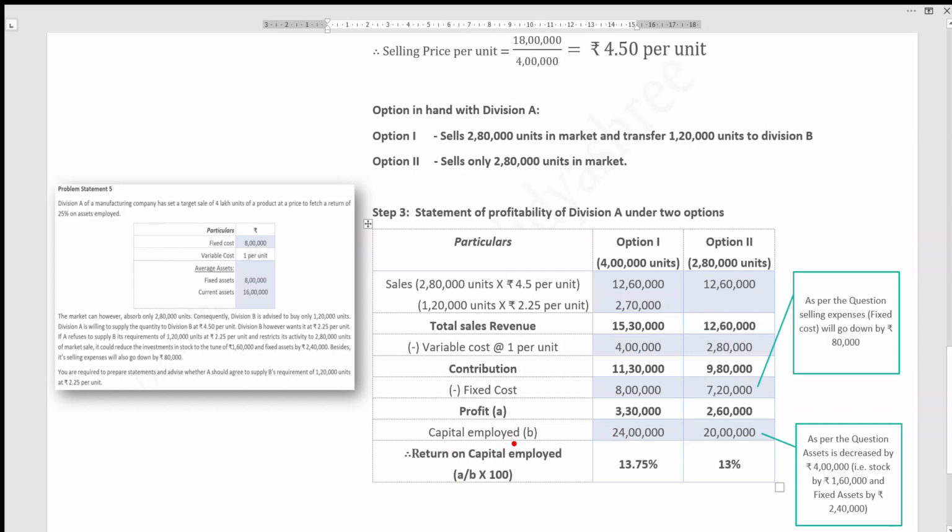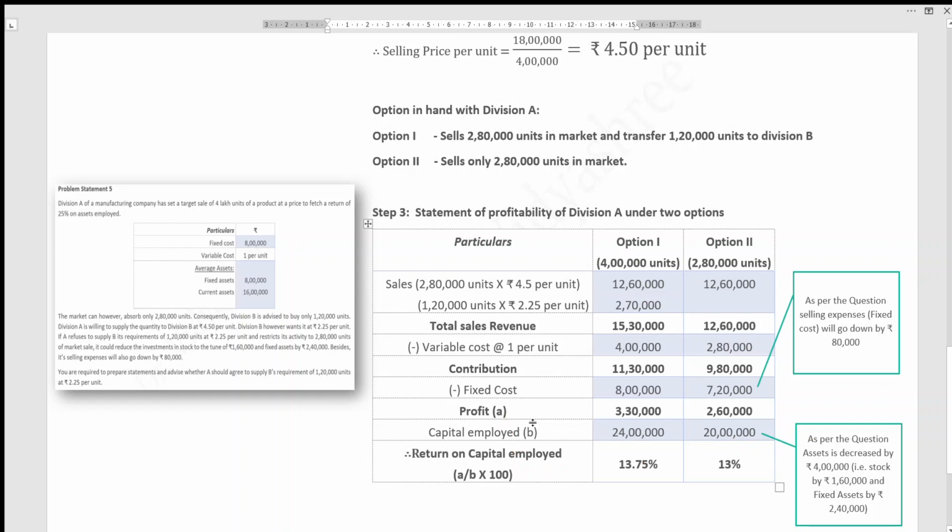Then the capital employed. Again, you can see the question. Just add both the assets, you get the capital employed. For the second option, it is given again in the last line. Investment in stock as well as fixed assets has gone down, that is 1,60,000 plus 2,40,000. So total 4 lakh is reduced. You can see this as a note here: 1,60,000 stock and 2,40,000 fixed assets are both reduced. Total 4 lakh is reduced from 24 lakh. So that's why we have taken 20 lakh here.